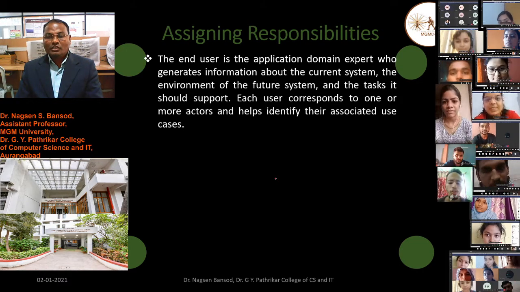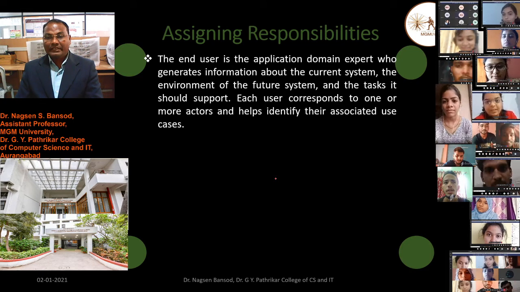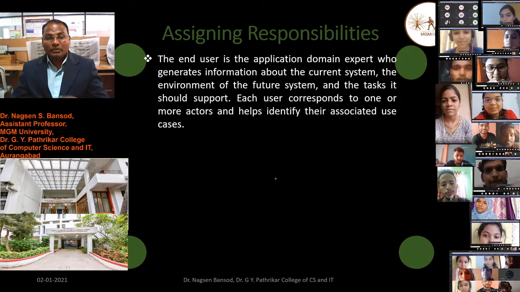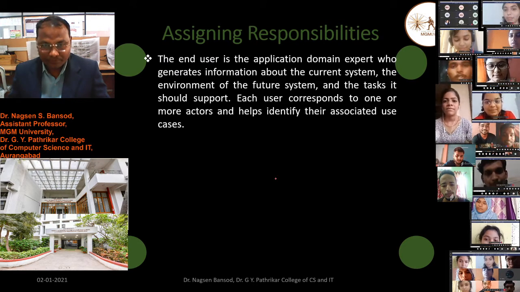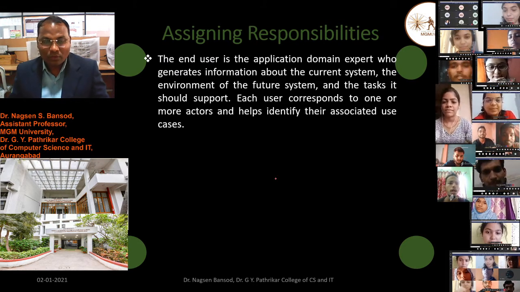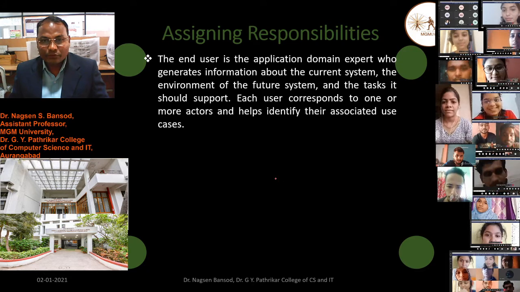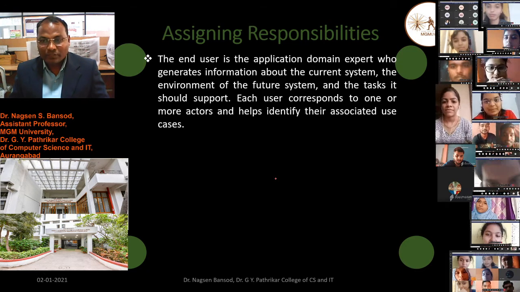Each user corresponds to one or more actors and helps identify their associated use cases. So we have to understand that the end user is the application domain expert.